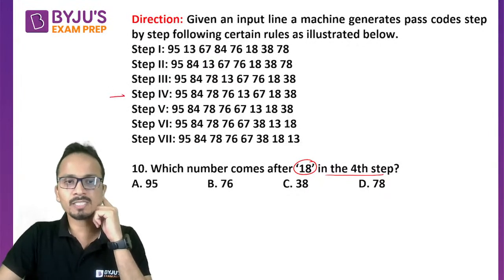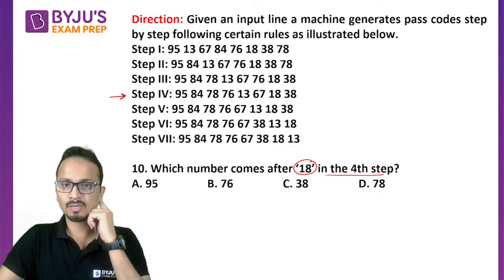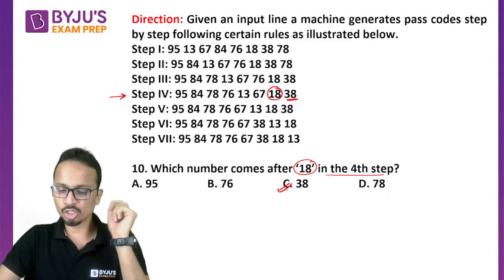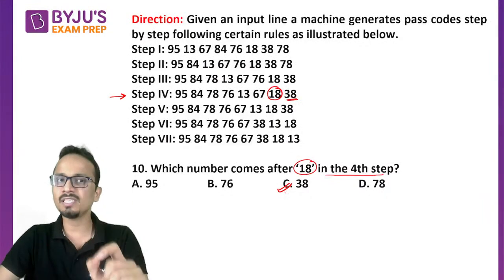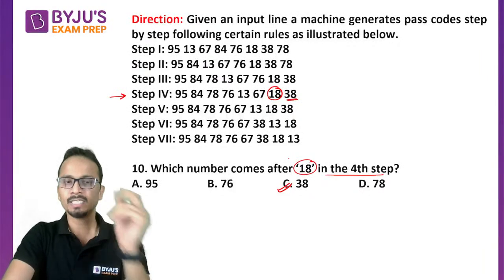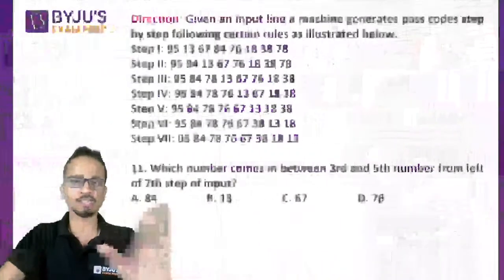So this is step 4. Now which number comes after 18? It is 38. So the correct answer should be option C for this one. All right. Now let's move on to the last question.